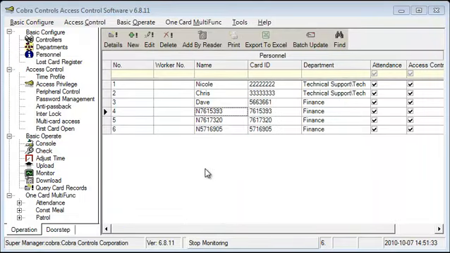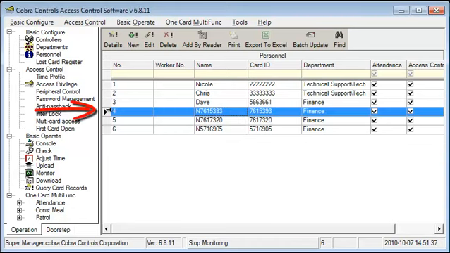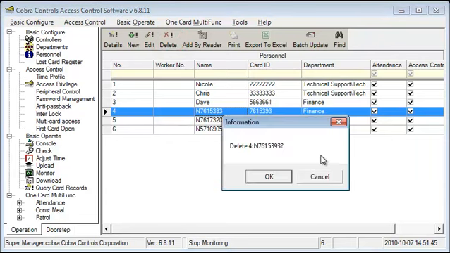If you wish to delete a user, left-click to select the user you want to delete, and then navigate up and click the Delete button. A confirmation window will appear, making sure that you do want to delete the selected user.